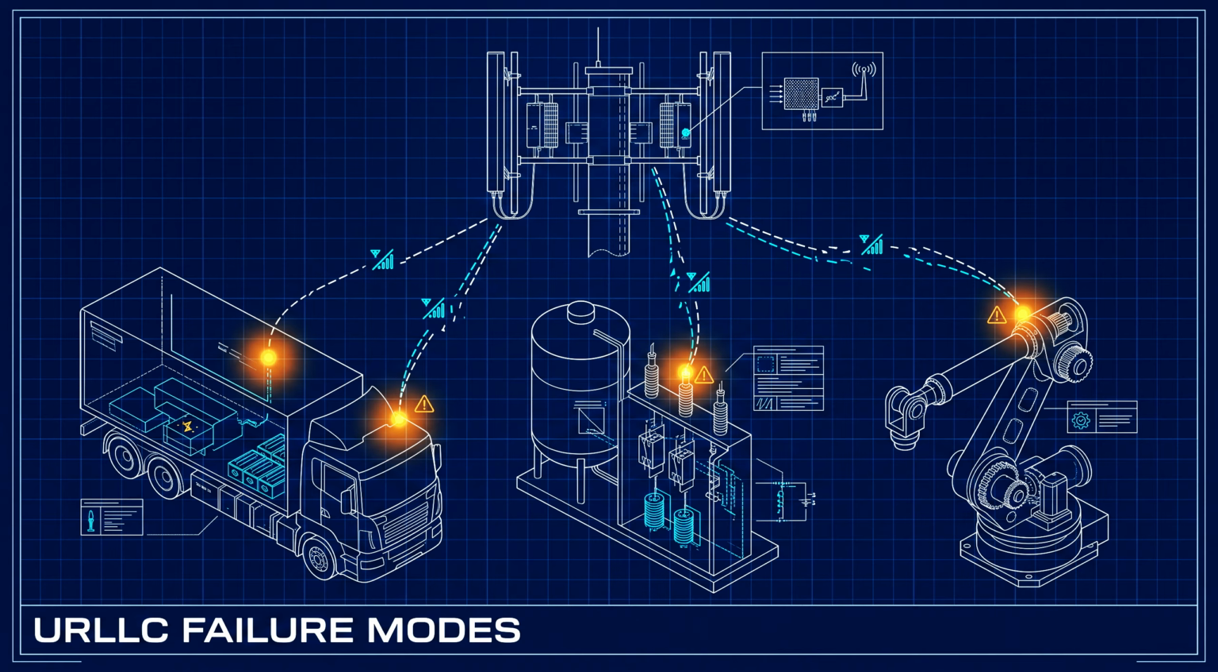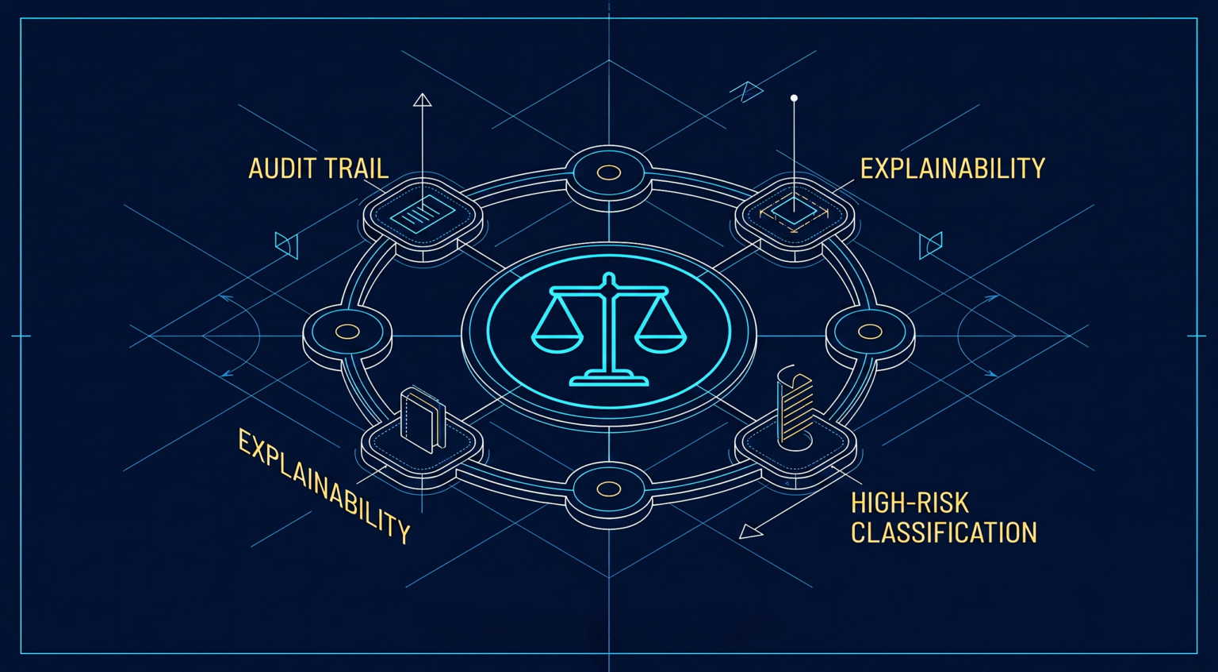The EU AI Act made it law. Critical infrastructure AI is high risk, mandates audit trails, explainability. You cannot have "the neural network decided" as your answer when a regulator asks why 10,000 emergency calls dropped.